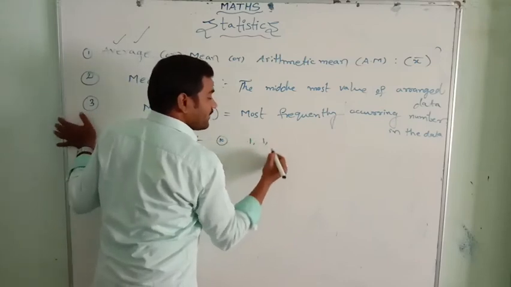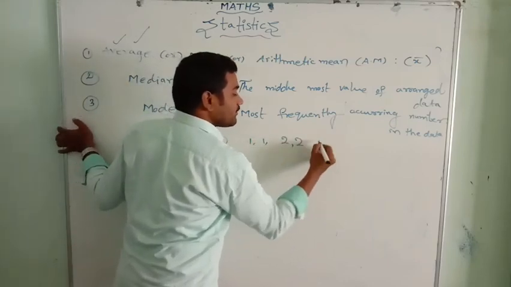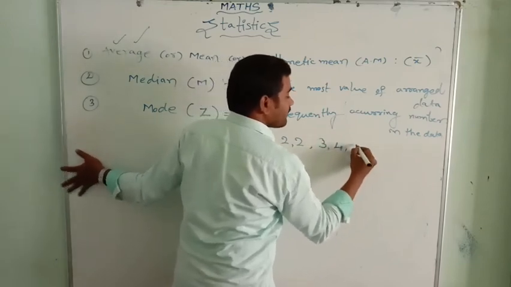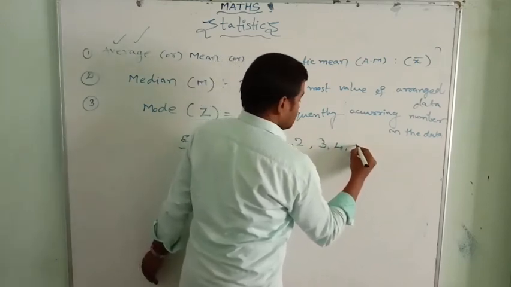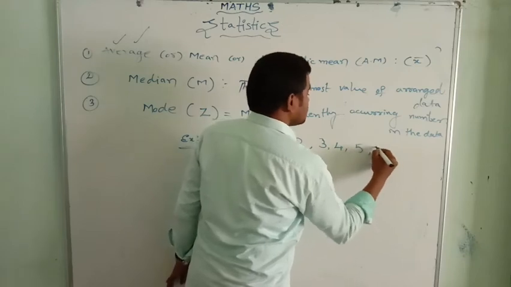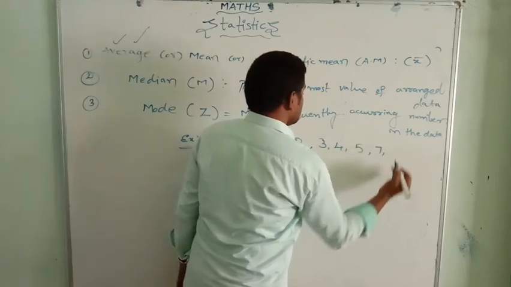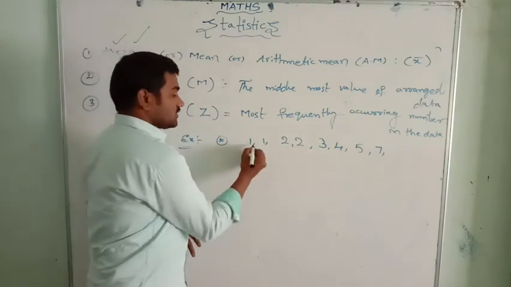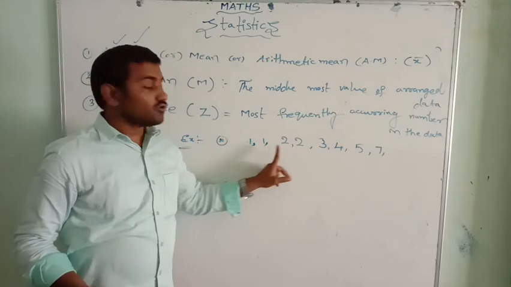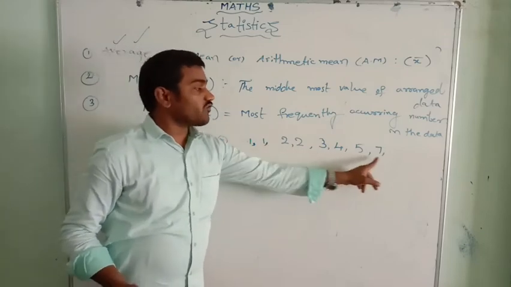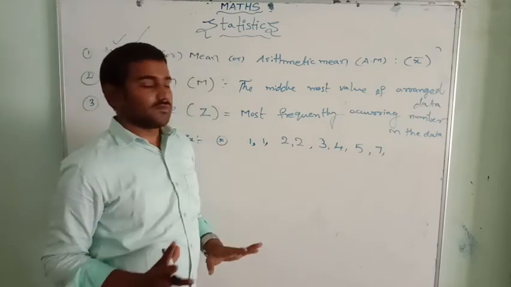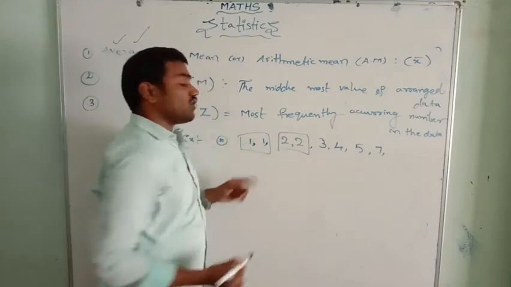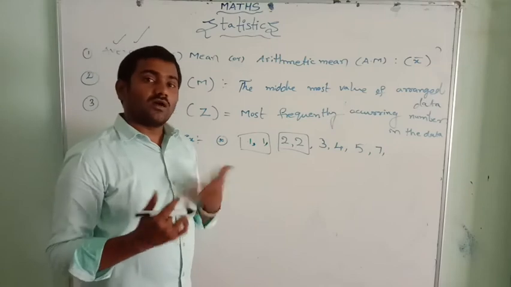Now 1, 1, 2, 2, 3, 4, 5, 7. Okay. Now what is the mode in this? See, 1 is repeating 2 times, 2 is repeating 2 times, and 3, 4, 5, 7 are repeating only once. So here what is the mode? Here 1 is repeating 2 times and 2 is also repeating 2 times. So what is the mode?